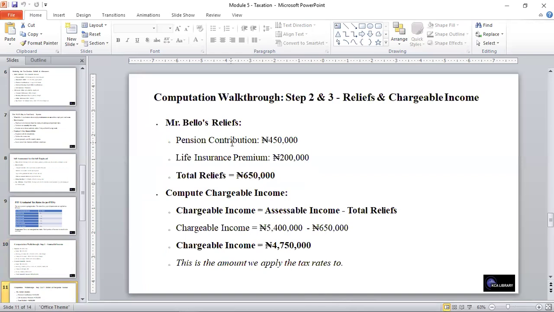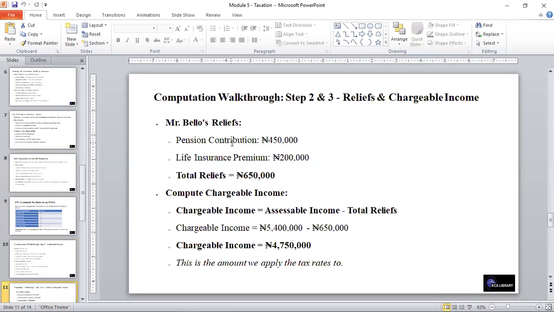Calculating the relief and chargeable income now. For the relief, in a situation where the pension contribution is 450,000 for Mr. Bello and the life insurance premium is 200,000, the relief is actually 650,000.